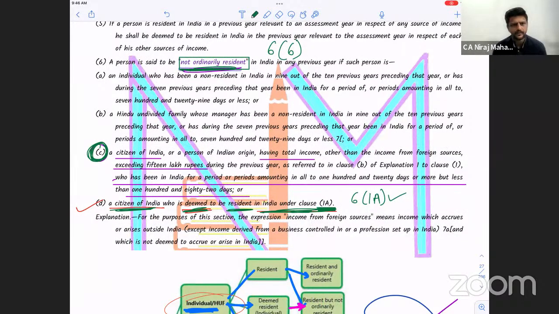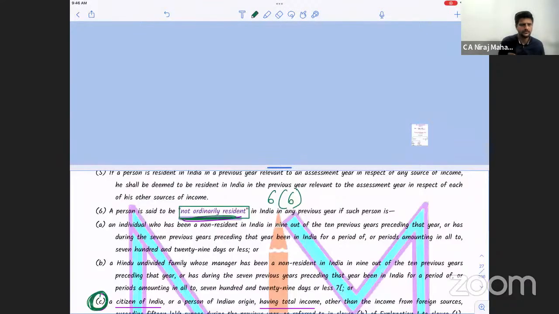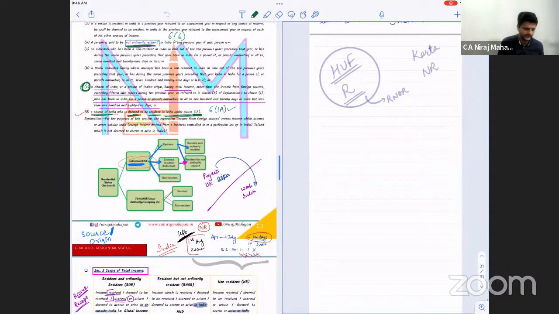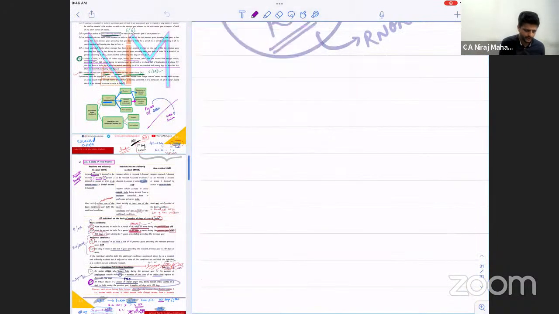Tejal, tell me. Khushbu, you answer me. What does Section 6 talk about? Residential status.